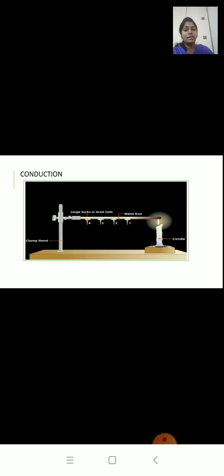So as heat is getting transferred from the hot end to the cold end, the wax starts melting and the nails fall down one by one. From this we can conclude that heat is transferred from the hot end of the aluminium rod to its colder end by the process of conduction.